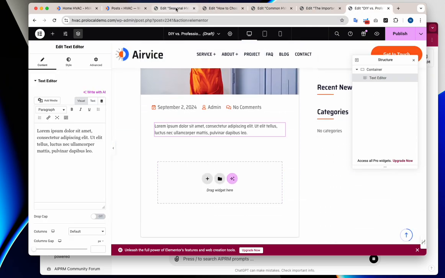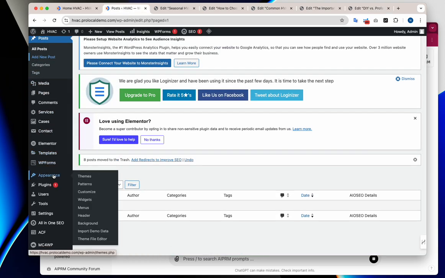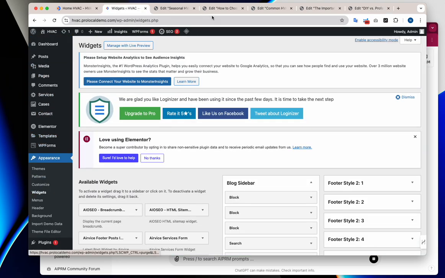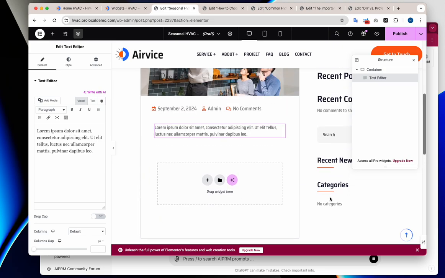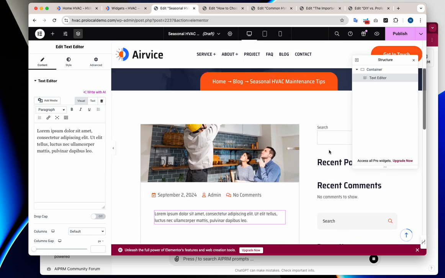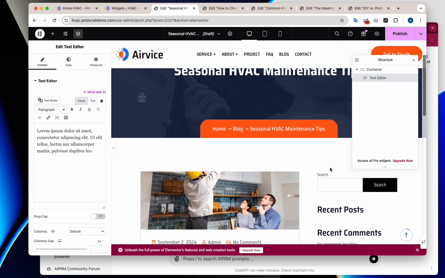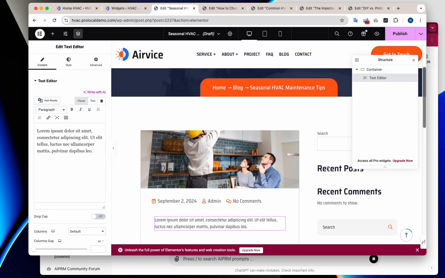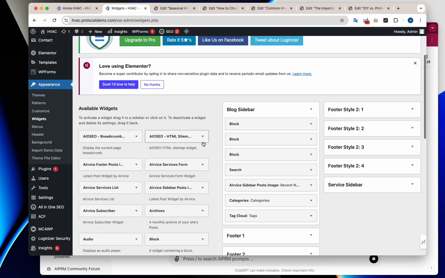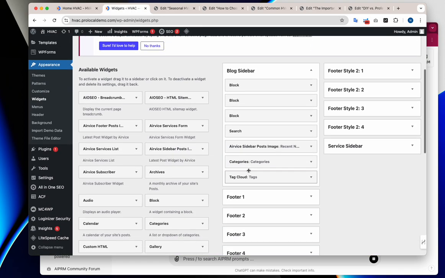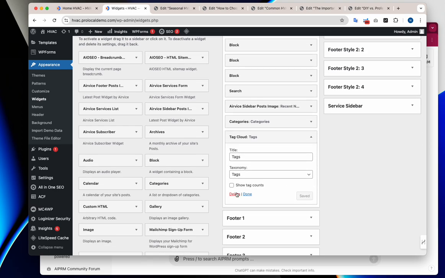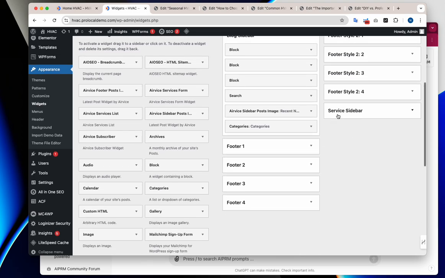Text editor, I guess while we're waiting for these to load, show you how you can change the appearance on these widgets. So right now you can see there's categories, recent news, comments, recent posts. Let's go ahead and clean some of this up. We're going to remove the recent comments and tags as well. So we're going to delete that.